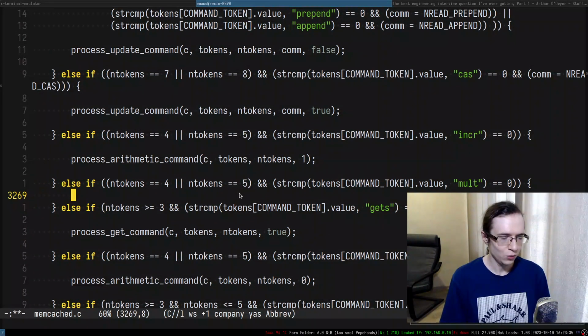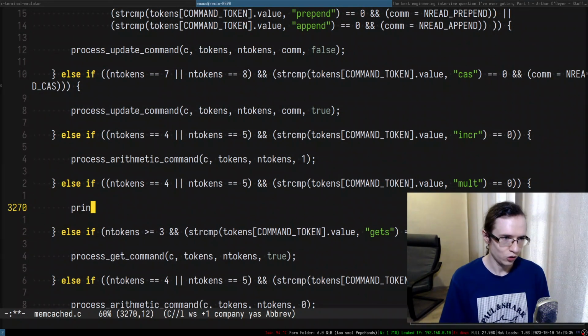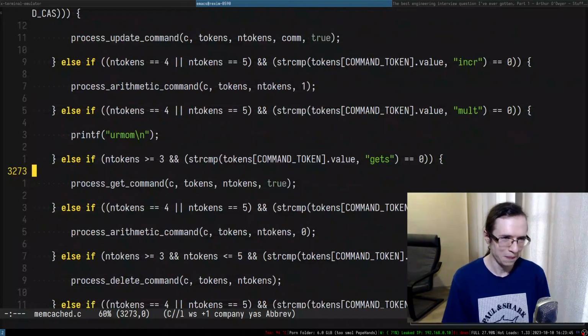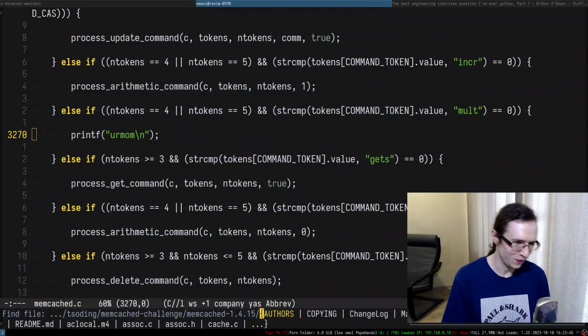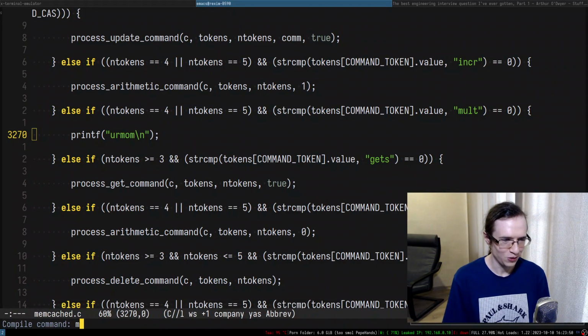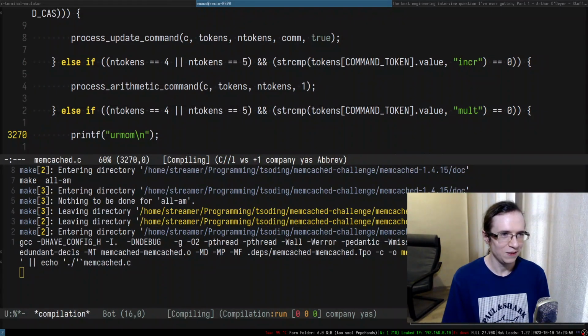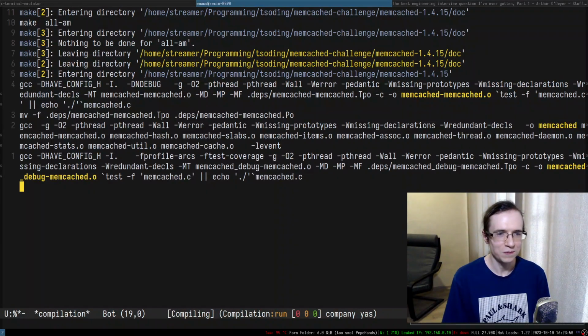Okay, so in here we can probably print something just to confirm that this is exactly how it works. So let's say something like "your mom". I wonder if it's going to work. So we can try to just build this entire thing. Is it building? It seems to be building.